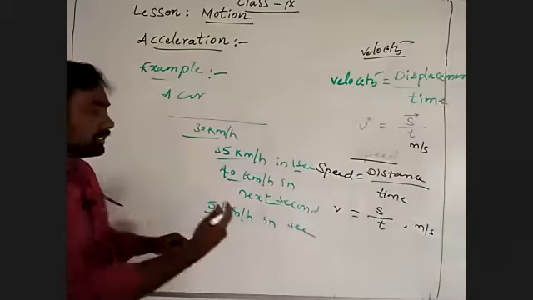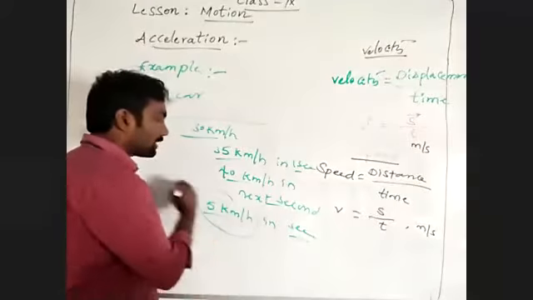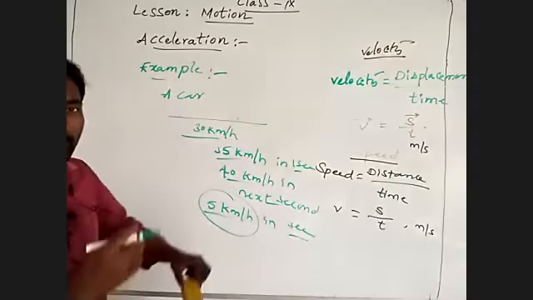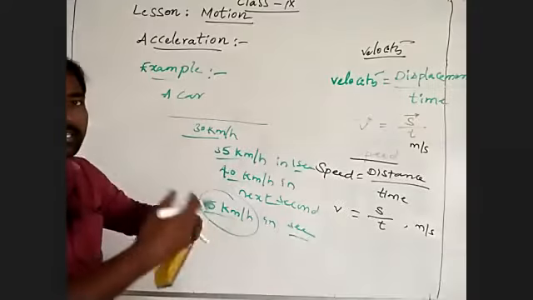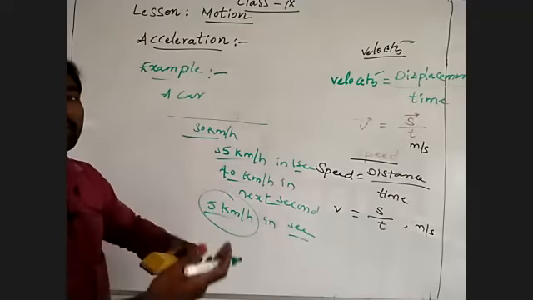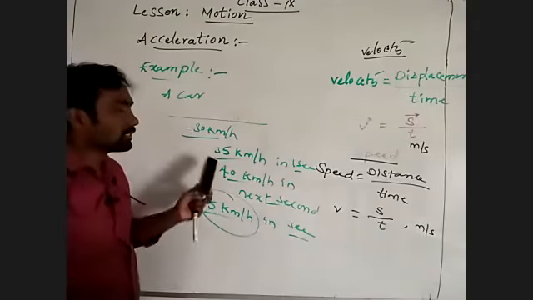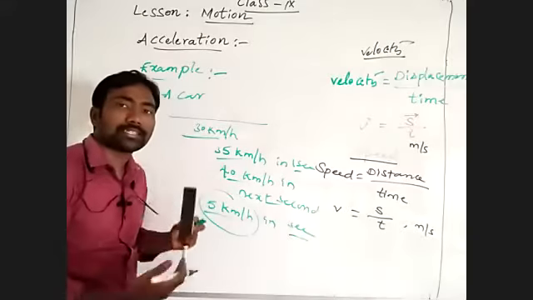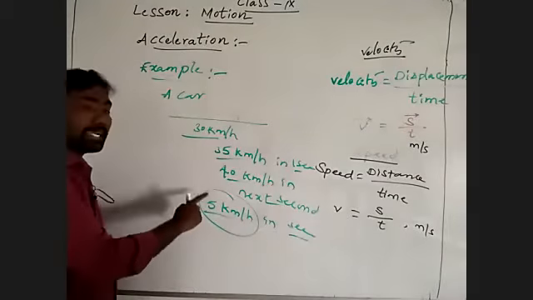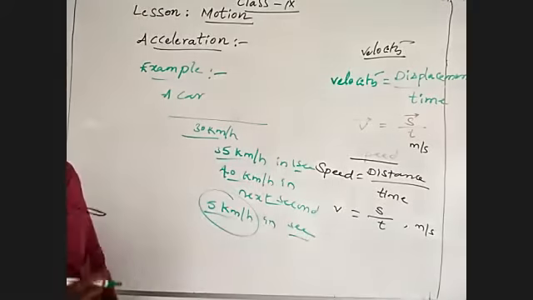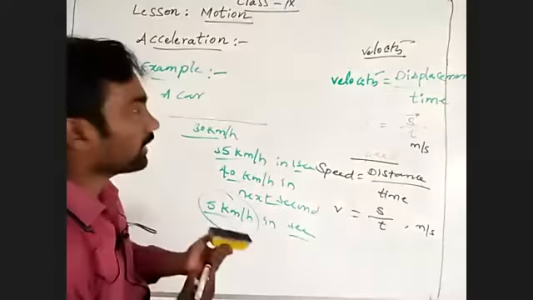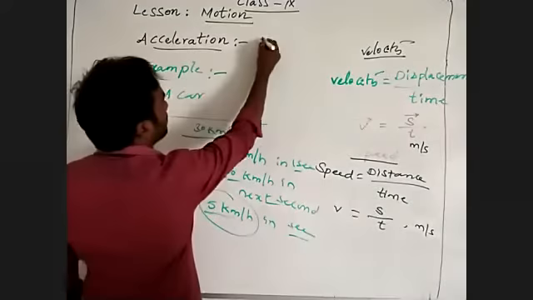Means in each second what happens? It changes its velocity. How much? 5 kilometers per hour. Means each and every second, each and every given interval of time, the car changes its velocity. See, what I'm saying here is the rate of changing velocity. You understand what I'm talking about? The rate of changing velocity.